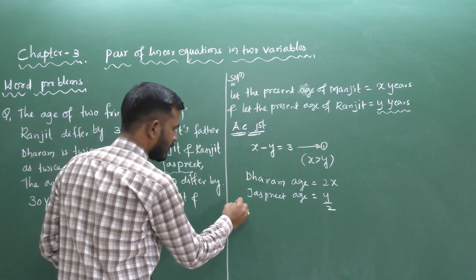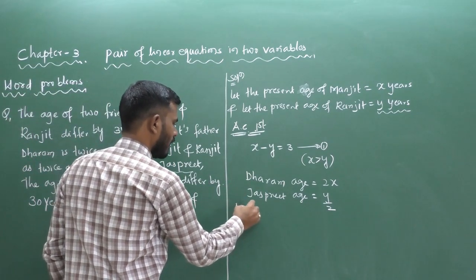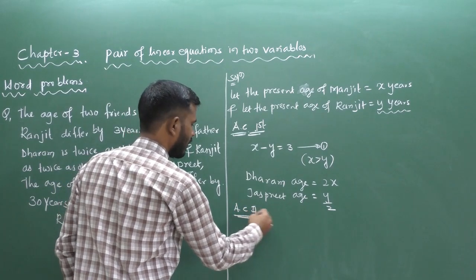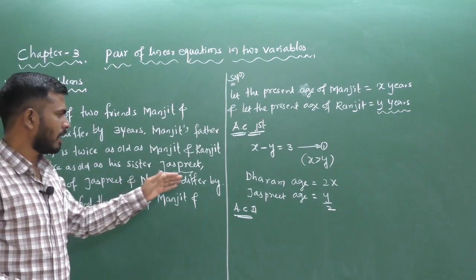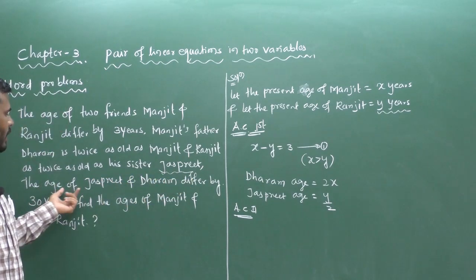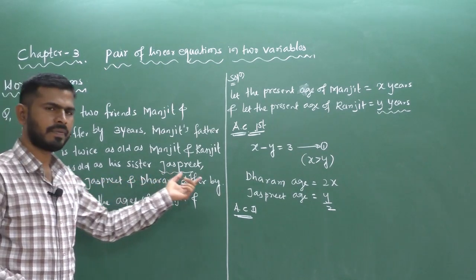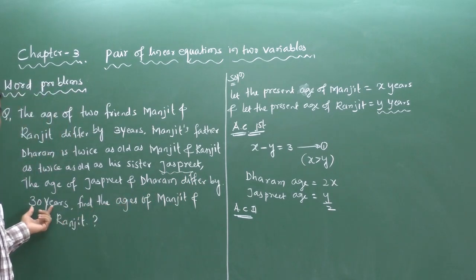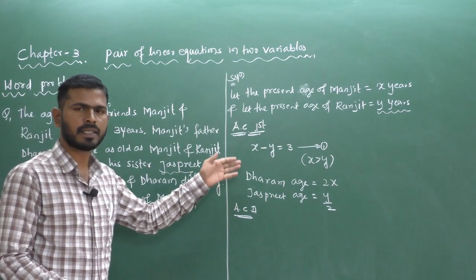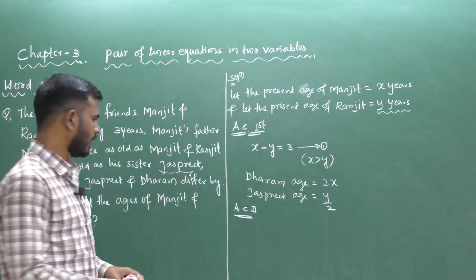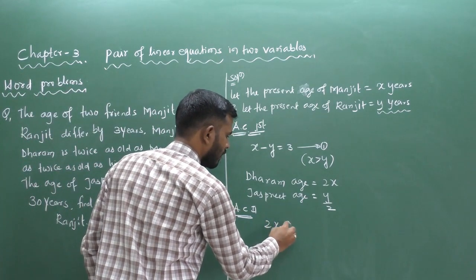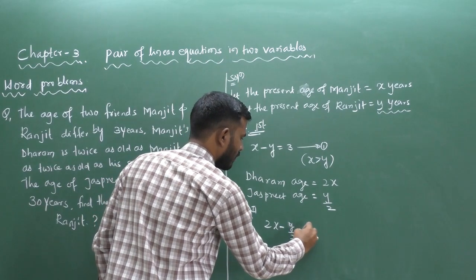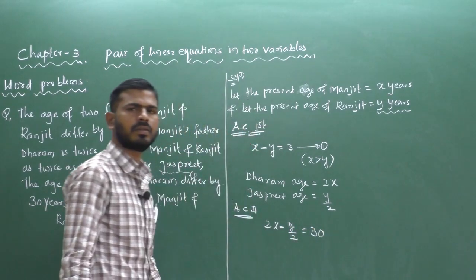Now the second condition, according to the second condition given here. The difference between the ages of Dharma and Jasprit is 30 years. Suppose you take the difference of Dharma and Jasprit, we get 30 years, that is 2x minus y by 2 equal to 30.